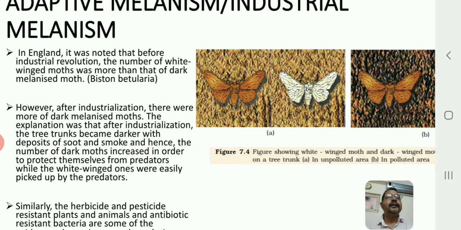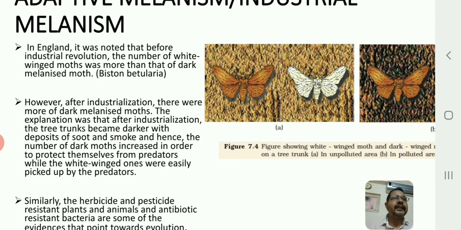So the number of white winged moths was more. Because the background, that is the tree trunks, was very light, the white moth was camouflaged, in the sense that it could not be easily seen by predators. Moths are eaten by birds. These birds could not spot the white winged moths, because they were camouflaged in the background, but they could see the dark melanized moths very easily.